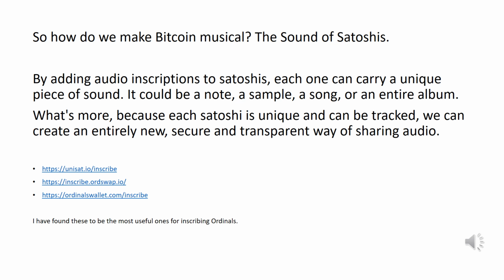So how do we make Bitcoin musical? The sound of Satoshis. By adding audio inscriptions to Satoshis, each one can carry a unique piece of sound. It could be a note, a sample, a song, or an entire album. What's more, because each Satoshi is unique and can be tracked, we can create an entirely new, secure and transparent way of sharing audio.